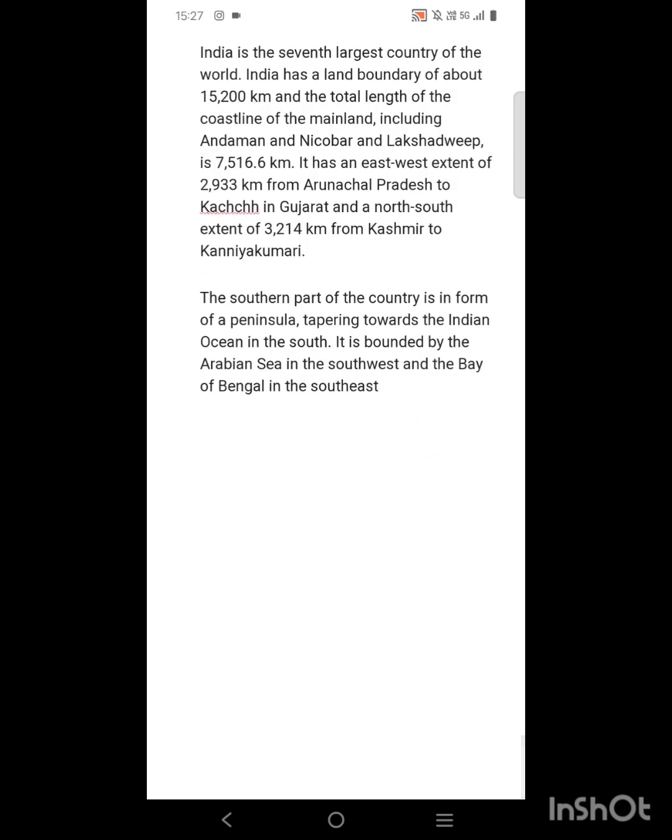The southern part of the country is in the form of a peninsula tapering towards the Indian Ocean in the south. It is bounded by the Arabian Sea in the southwest and the Bay of Bengal in the southeast. So the southern part of India is in the form of a peninsula that is pointed towards the Indian Ocean in the south.